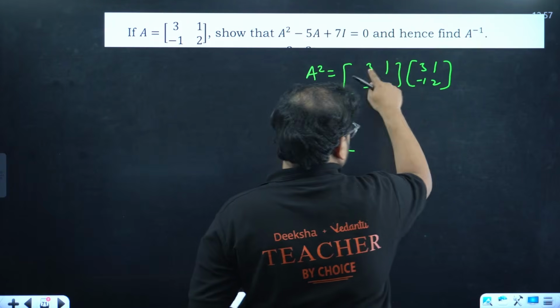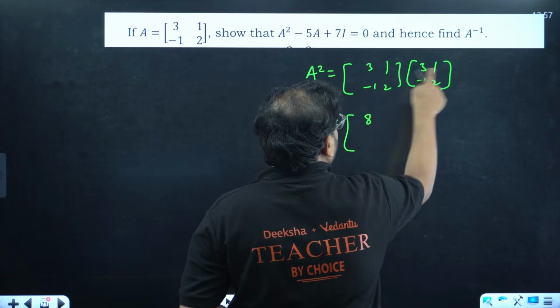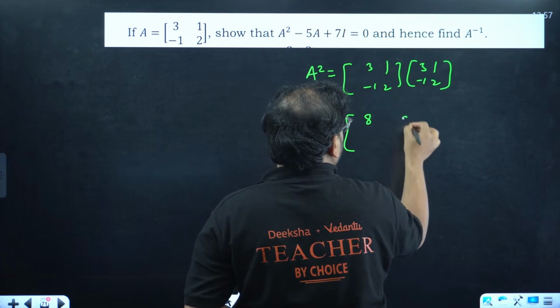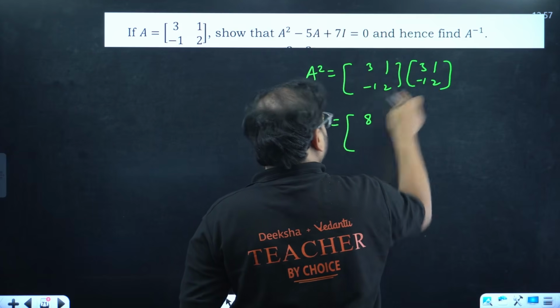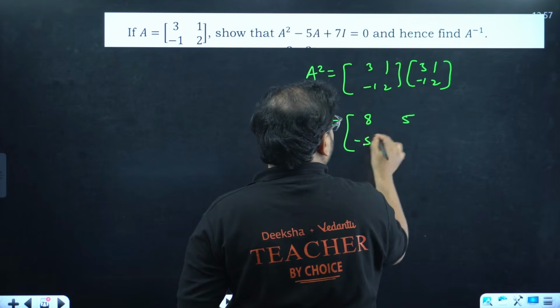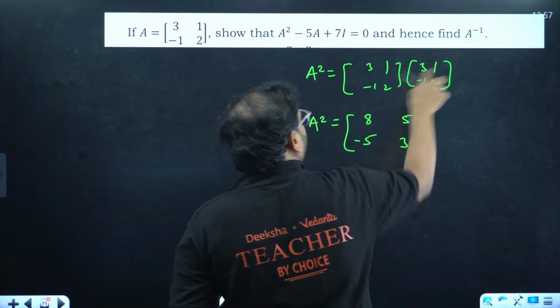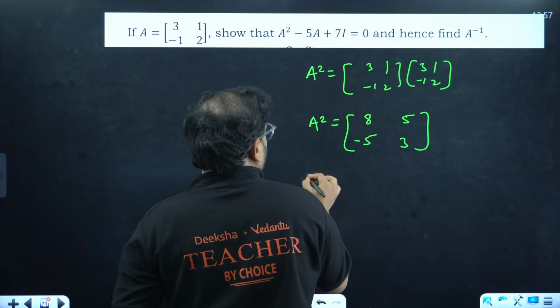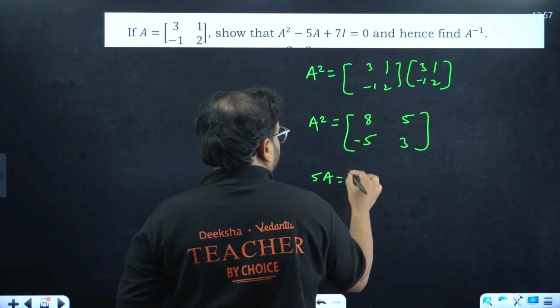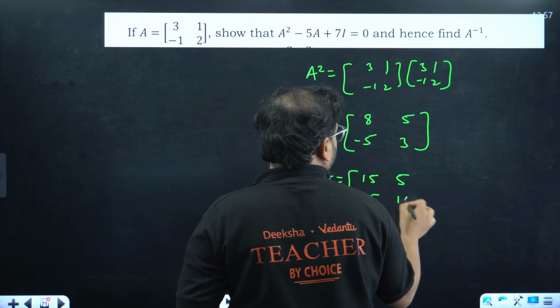9 minus 1, how much is that? 8. 3 plus 2 is 5. Minus 3 minus 2, that's minus 5. Minus 1 and plus 4, that's 3. Correct? That's A square. Let's do 5A now. 15, 5, minus 5 and 10.